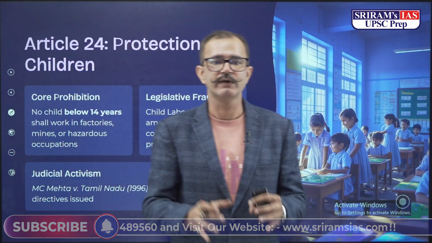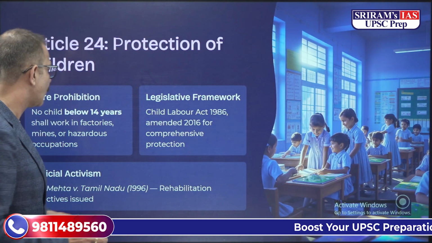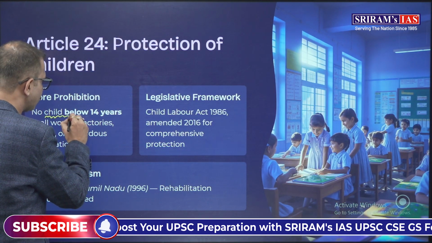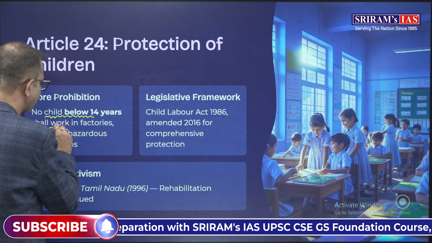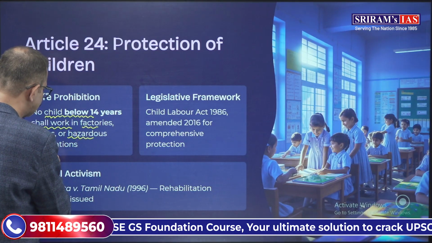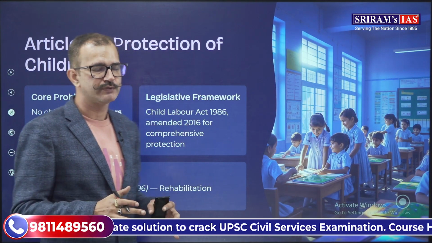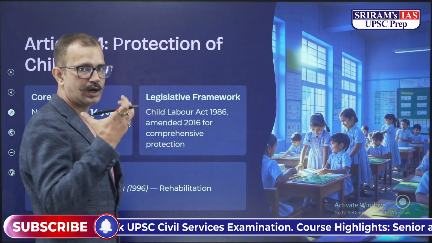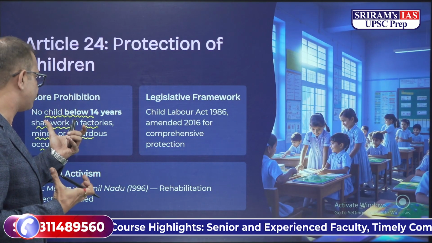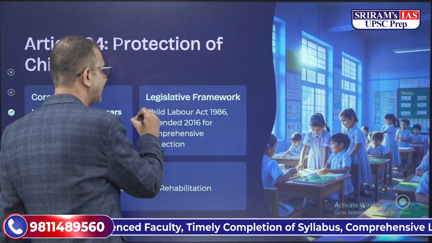Now Article 24 is for the protection of children. When we talk about Article 24, it says that no child below 14 years of age shall work in factories, mines or hazardous occupations. There are different laws which have been framed for the realization of this goal, that is the prohibition of child labor in India and the protection of children, and that is the Child Labor Act of 1986,